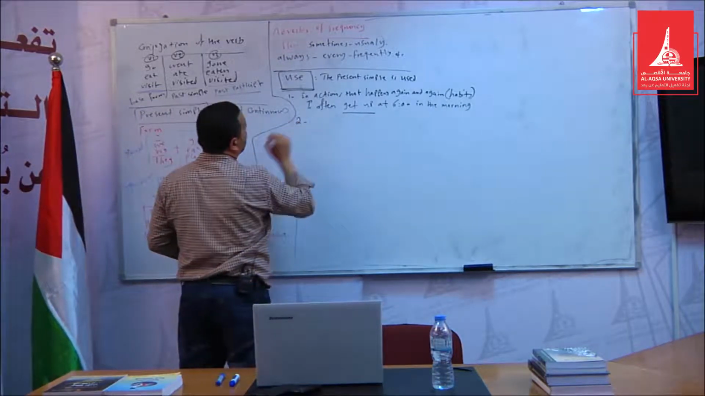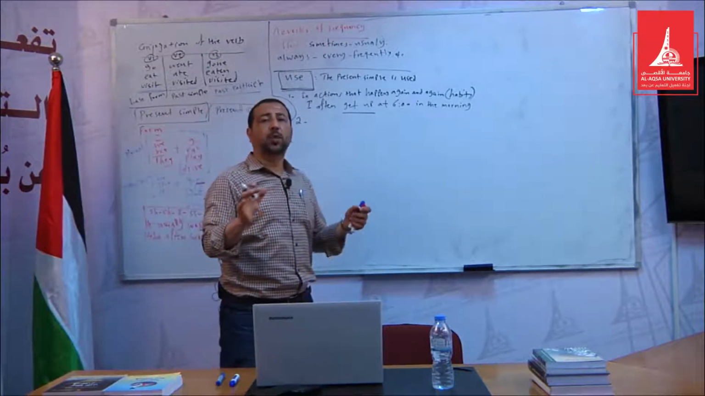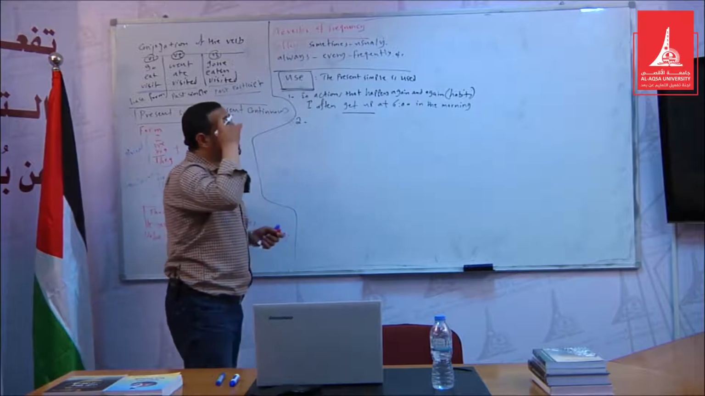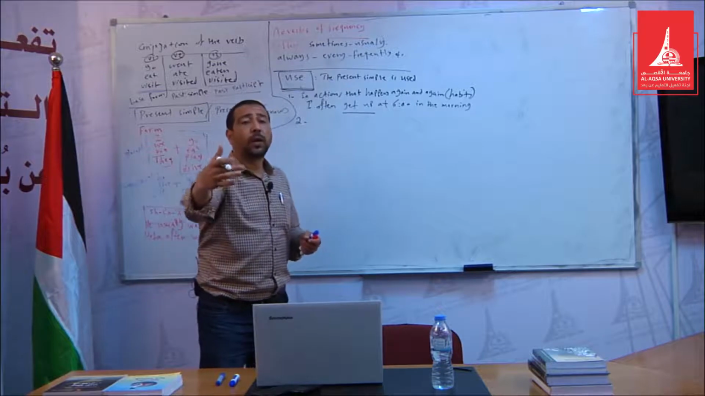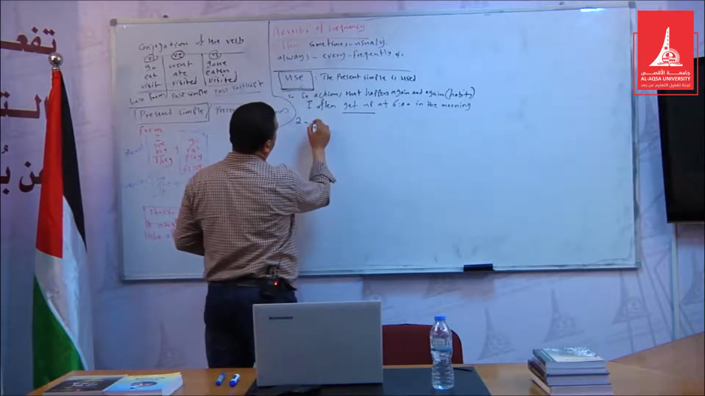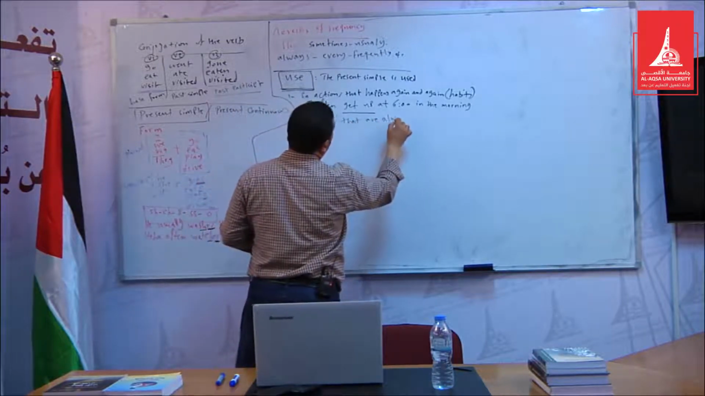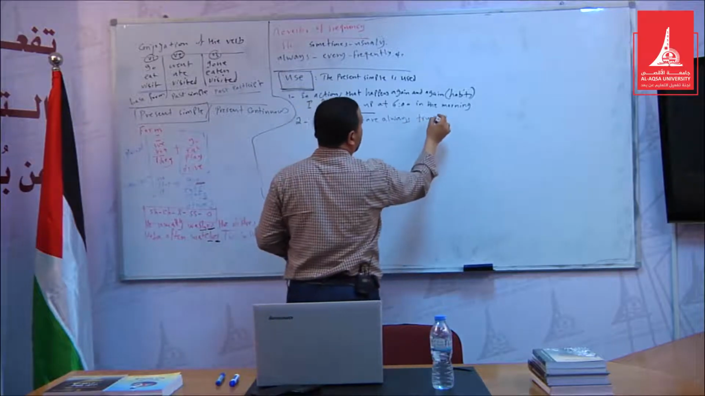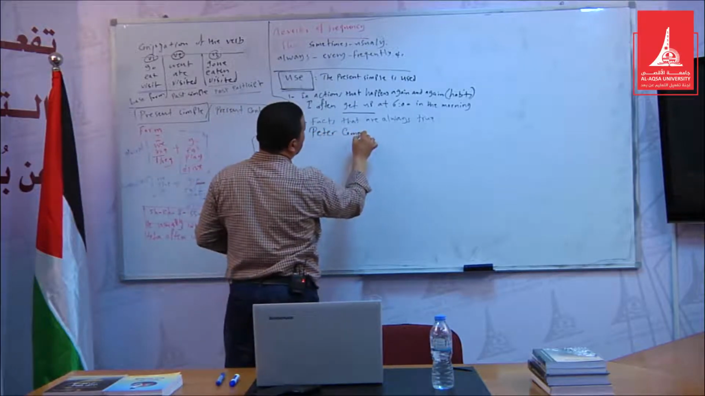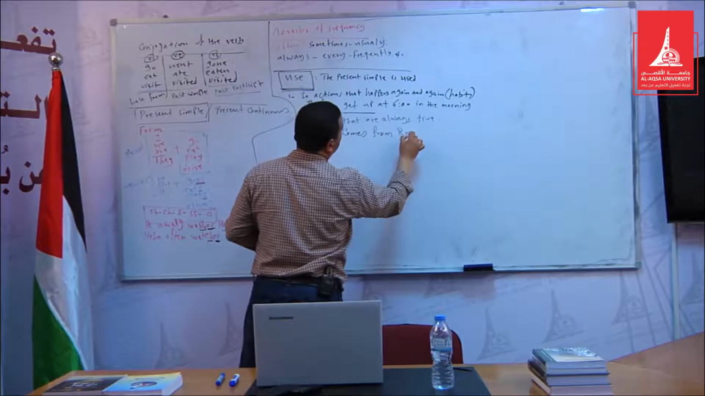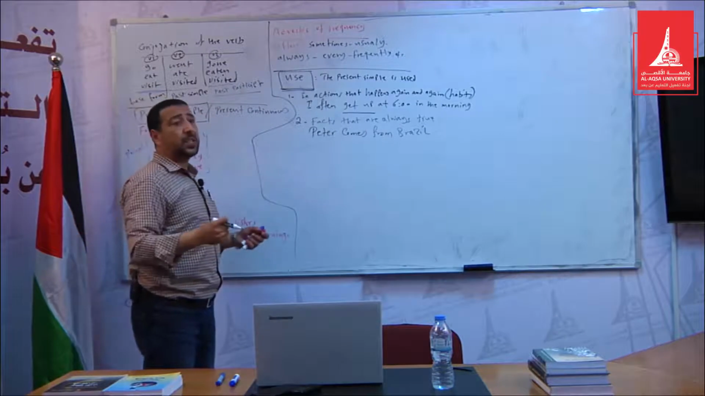Number two, we use the present simple to talk about facts. Here we have two types of facts actually: facts that are always true, and facts that are true for a long time. A good example is the following. Peter comes from Brazil. This is a fact that is always true.